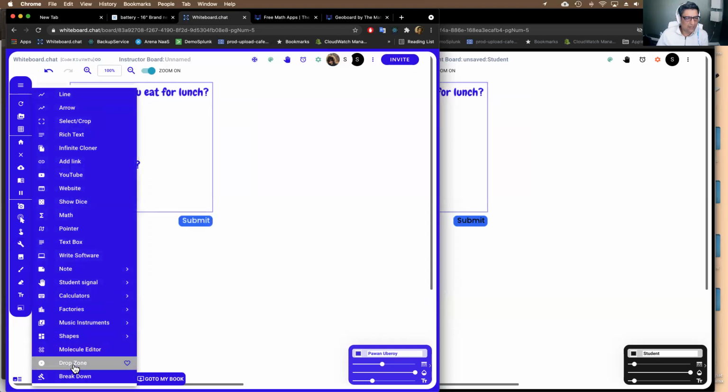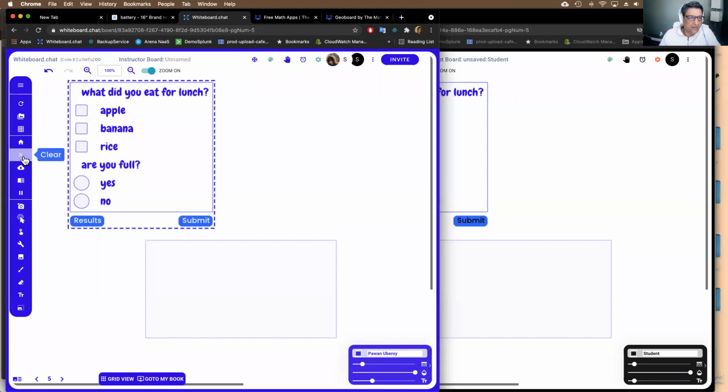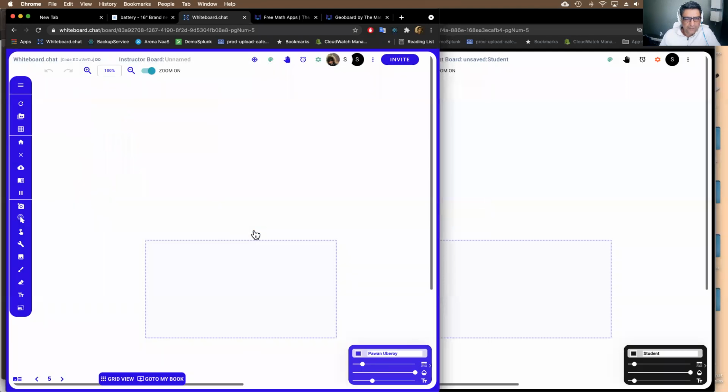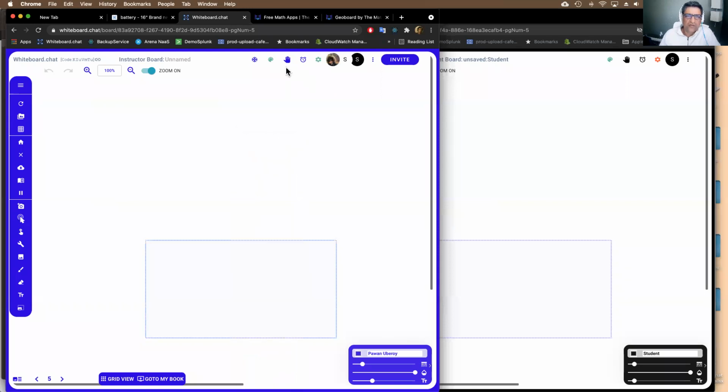There are a couple of more features here before I'll show you really quickly. There's this thing called the drop zone. So the drop zone has multiple functions. One of the functions of the drop zone is that you can actually use it to do auto corrections, right? So you can create a drop zone. You can say add.